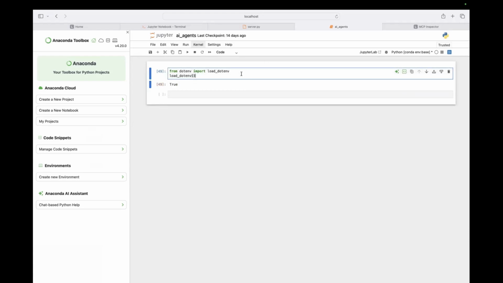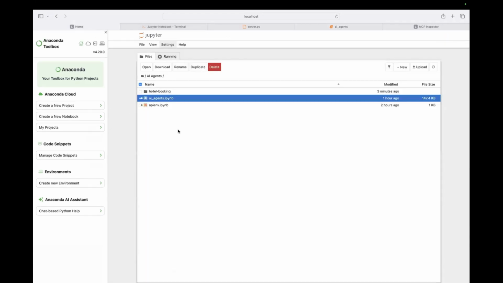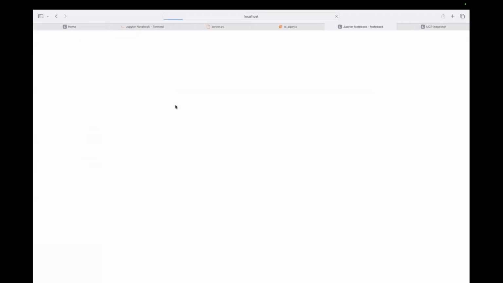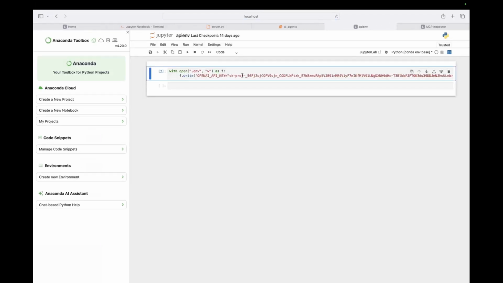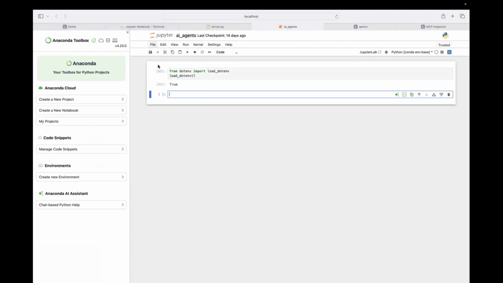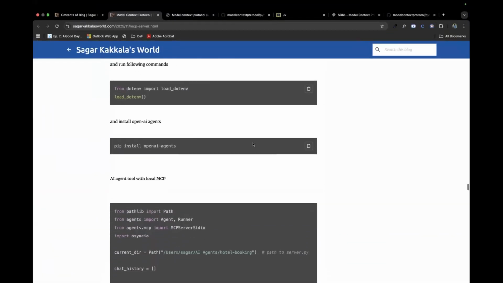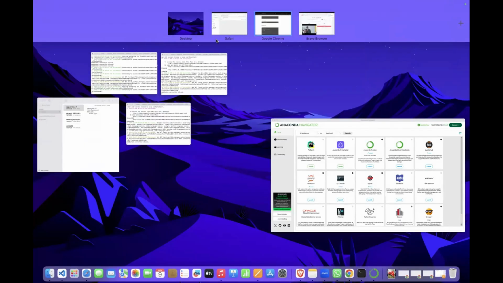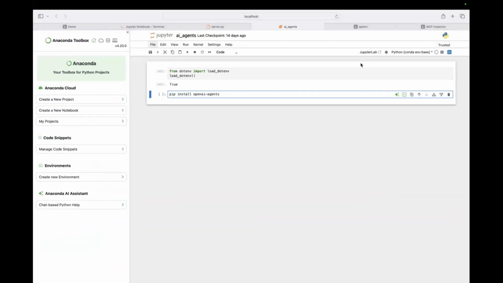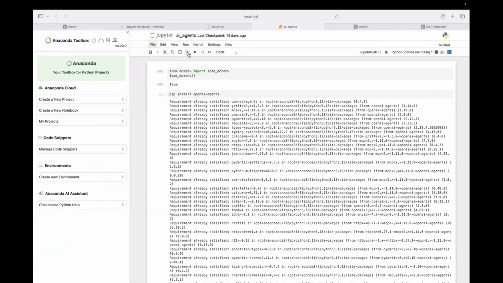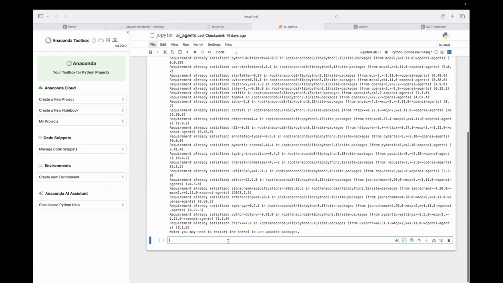Okay, fine. So before you run this, you need to have your OpenAI API key configured, which I said how you could get. You had to add your card and your billing details, and that's how you'll get your OpenAI API key to design these OpenAI agents. We'll go back and load this, and if it's not already done, we'll just install OpenAI agents here. Okay, it's already installed.